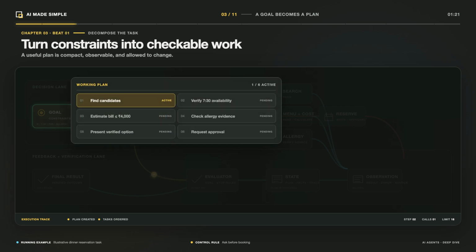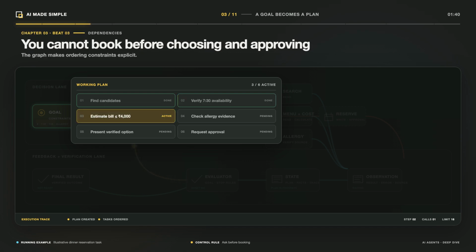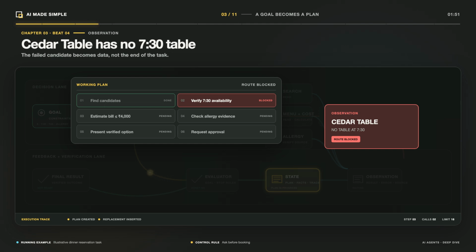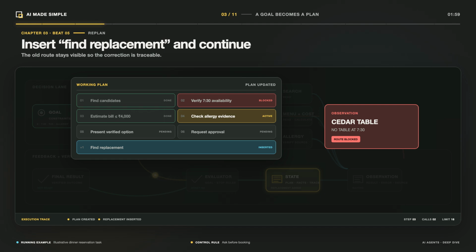The request contains smaller goals. Find nearby restaurants. Check a table for six. Estimate the price. Look for reliable allergy information. Present acceptable choices. Get approval, then reserve. That plan is provisional. If the first restaurant is full, the route changes. If every suitable option exceeds the budget, the agent may need to ask which constraint can move. Some agents create an explicit task list. Others choose only the next action at each step. So planning does not require a mysterious separate brain. For our animation, we show a concise plan and its updates, not private hidden reasoning.